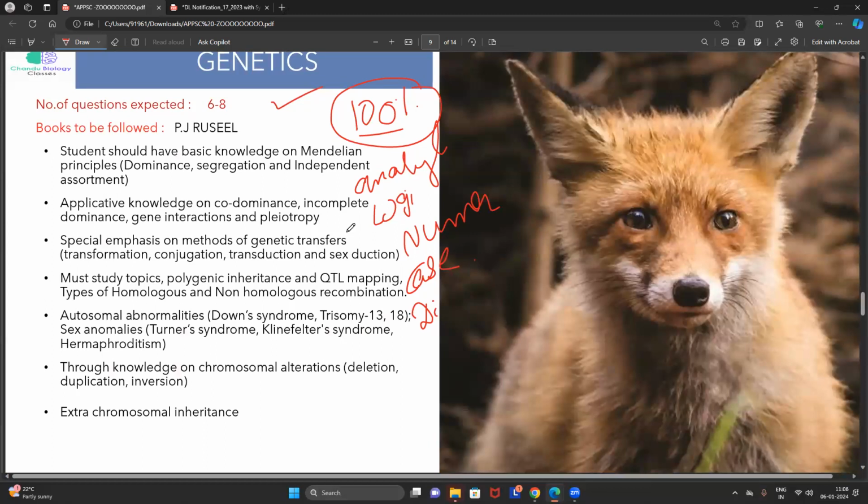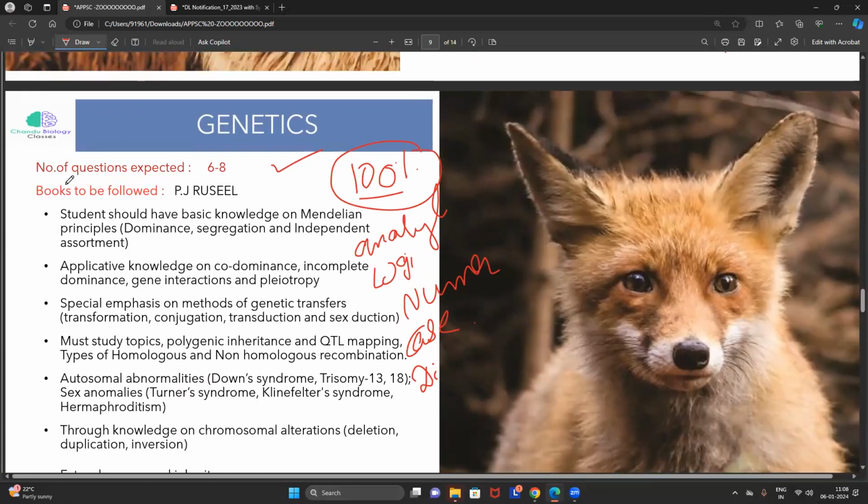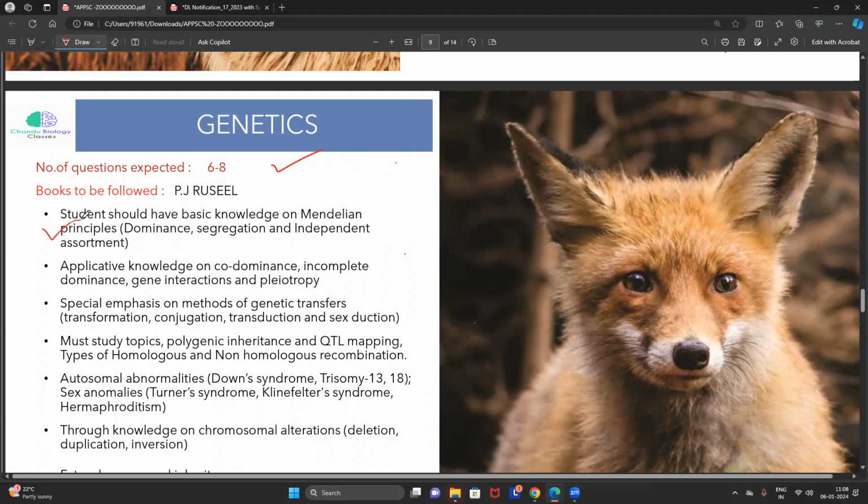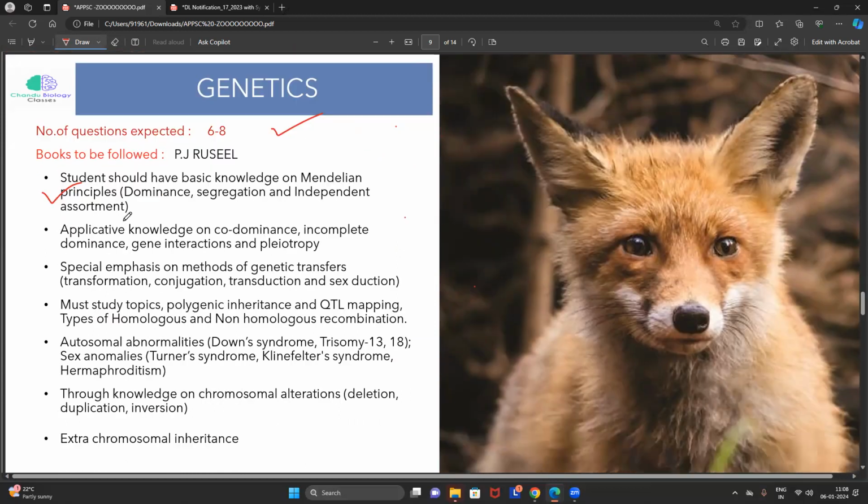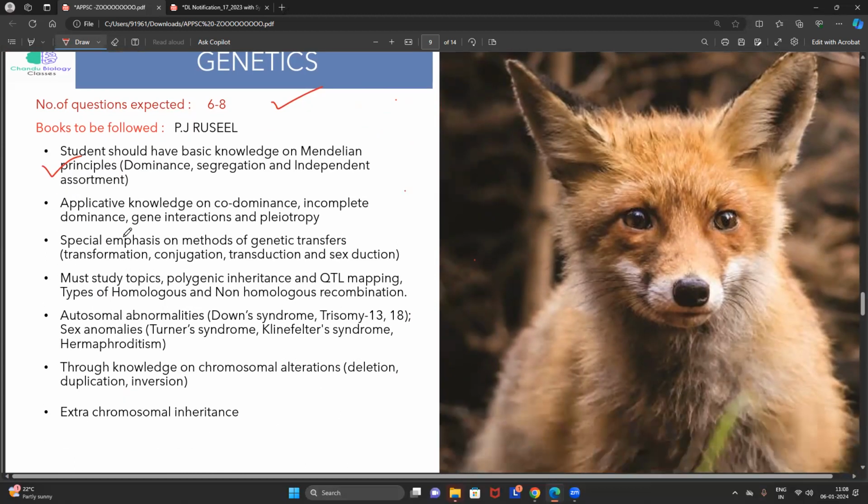I'm saying you have to focus on common topics such as Mendel principles and extra-Mendelian principles. I am not focusing on the Mendel and extra-Mendel, since you started reading from the 11th standard. You zoology people give the highest importance to bacterial genetics, that is methods of conjugation, transformation, transduction.